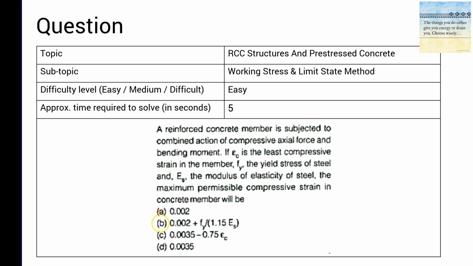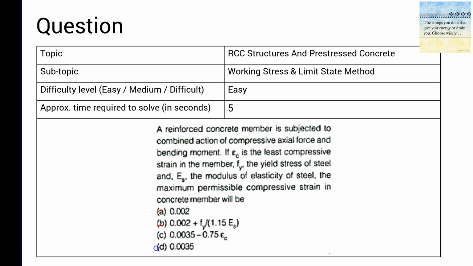Then option B, if you see, this is something related to our beam. In a beam, the maximum strain that steel can undergo is 0.002 plus fy by 1.15 Es. So this has nothing to do with a compression member. So we can eliminate B also.